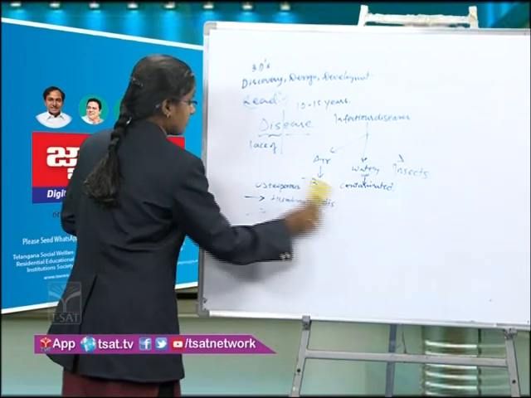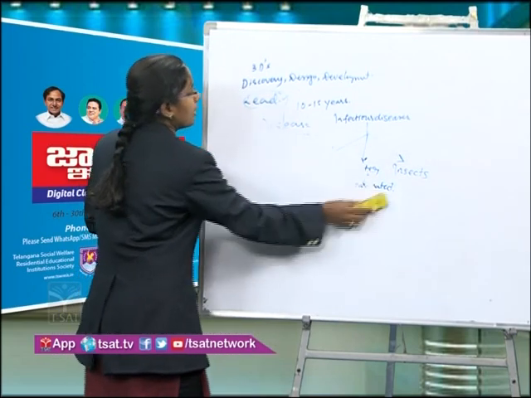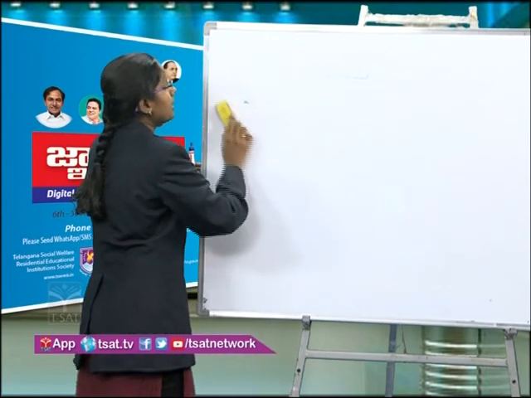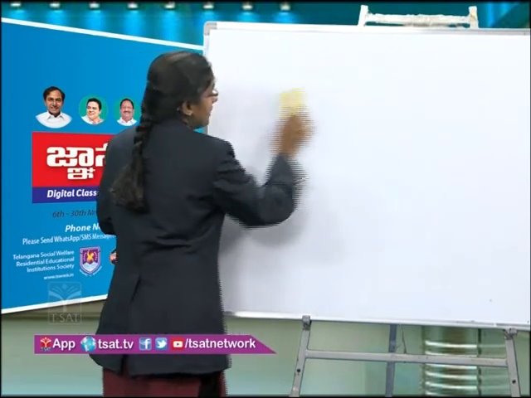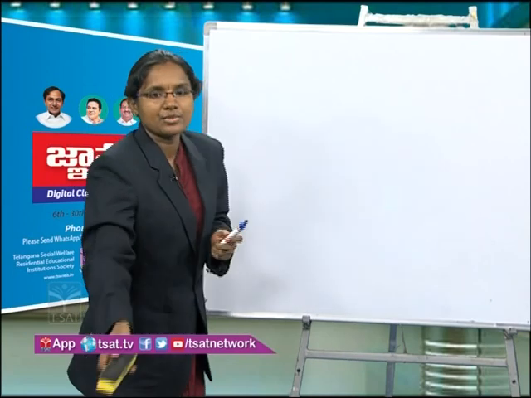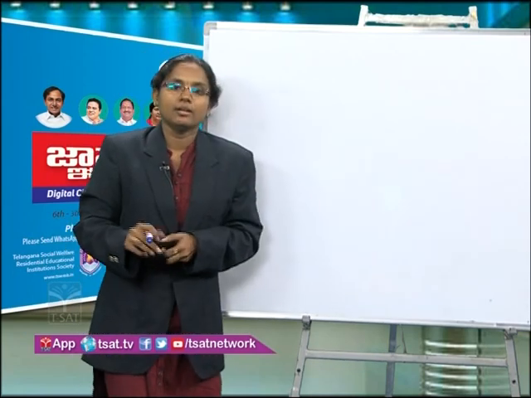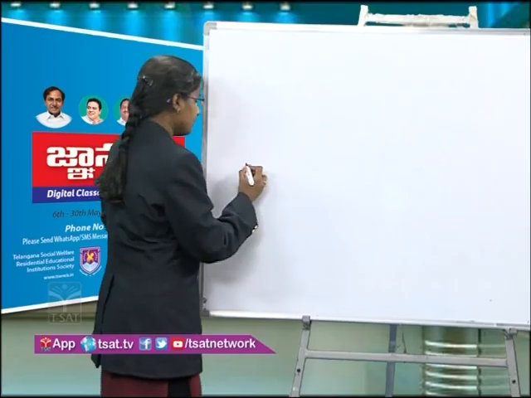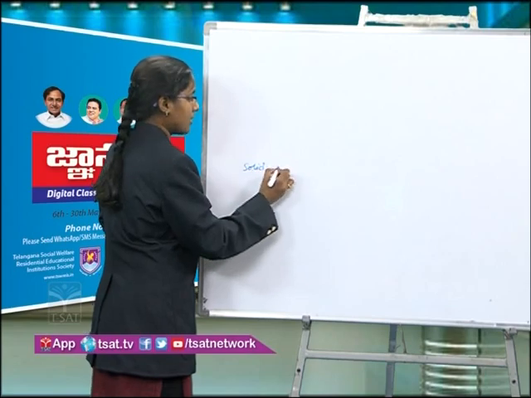Now we will discuss drugs. As I said already, a drug has a similar meaning to medicine. A drug is any substance which is used in the diagnosis, treatment or prevention of a disease. As you can see, there are different dosage forms of a drug. Solid, can you say any examples of solid drugs?